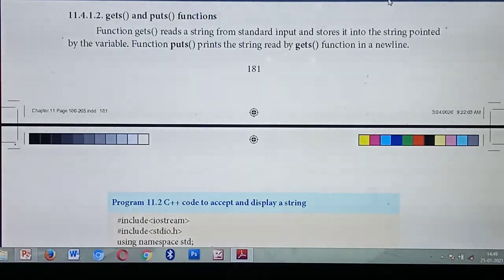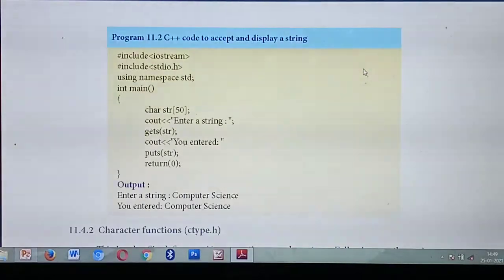Okay, listen to the program. Hash include, what's the first header file you need to use? Hash include iostream. What's the second line? Hash include stdio.h. Why? Here you are going to use the functions gets of and puts of. Gets of and puts of come under which header file? stdio.h. What's the third line? Using namespace std. Then the last one is the main function.